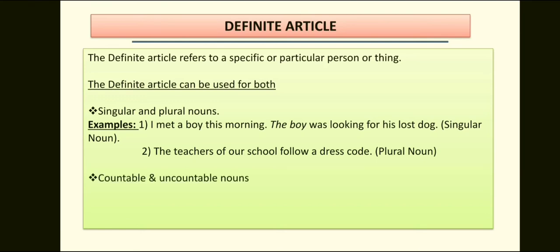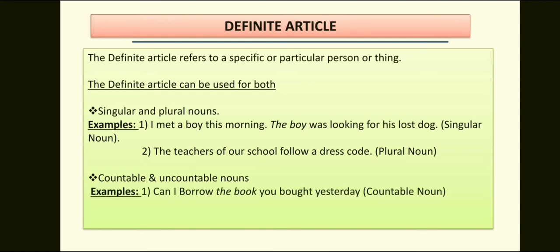The definite article can be used with countable and uncountable nouns. For example, can I borrow the book you bought yesterday? Here, book is a countable noun. So we can use the with book. The next example is: the information I received yesterday is true. Here, information is an uncountable noun. So we can use the with an uncountable noun.